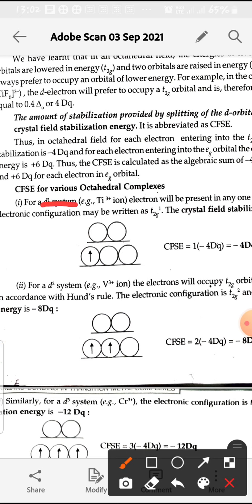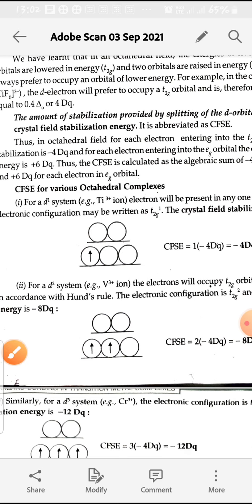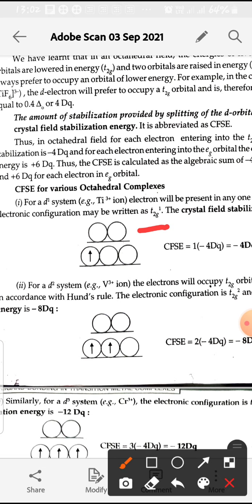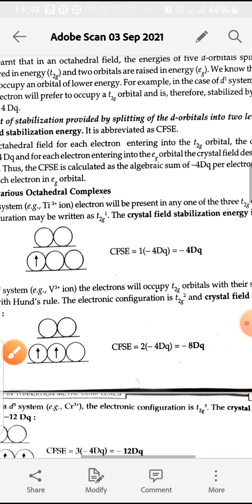For d1 configuration there will be 1 electron, and there is splitting into T2g level and EG level. The electron firstly occupies the lower orbitals, so the configuration will be T2g1, which stabilizes by minus 4 dq. So 1 electron multiplied by minus 4 dq is equal to minus 4 dq. So this is the crystal field stabilization energy.